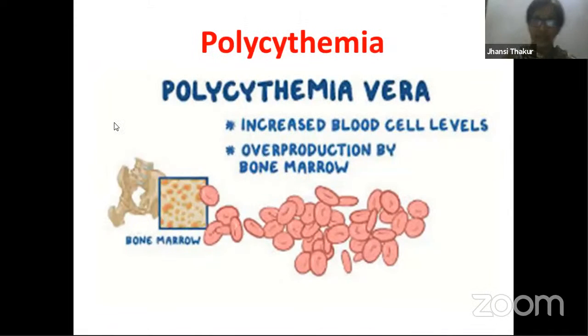On the contrary, if the number of RBCs is more than that 5 million per cubic millimeter, the condition is called polycythemia. Polycythemia means there is an increased number of RBCs. What happens if there are increased RBCs? We might say, yes, it can carry more oxygen. No, that is not the case.